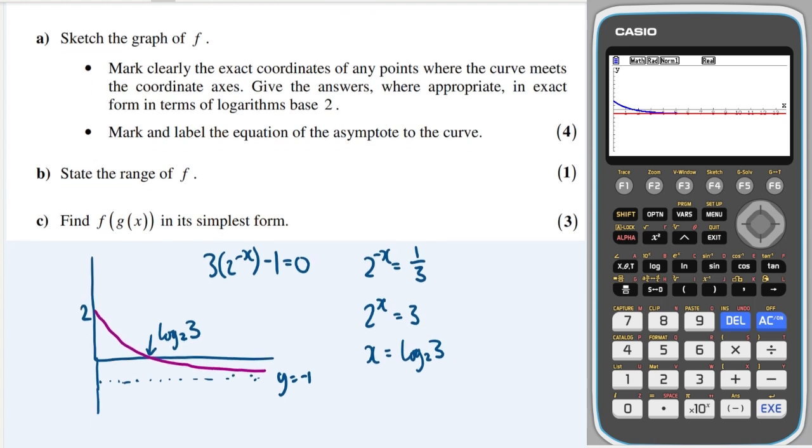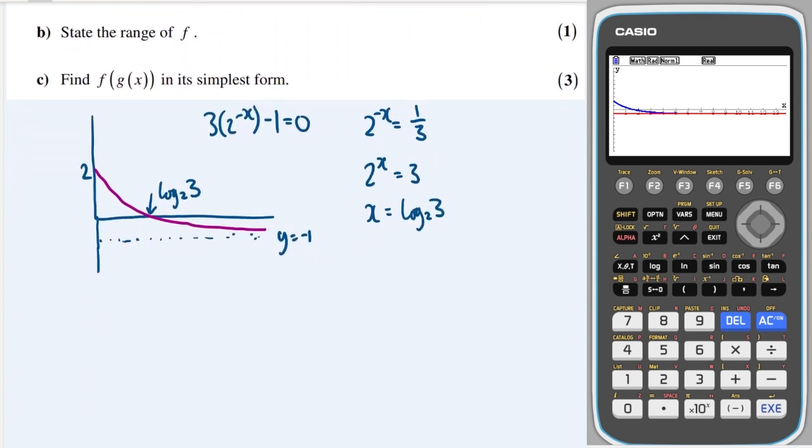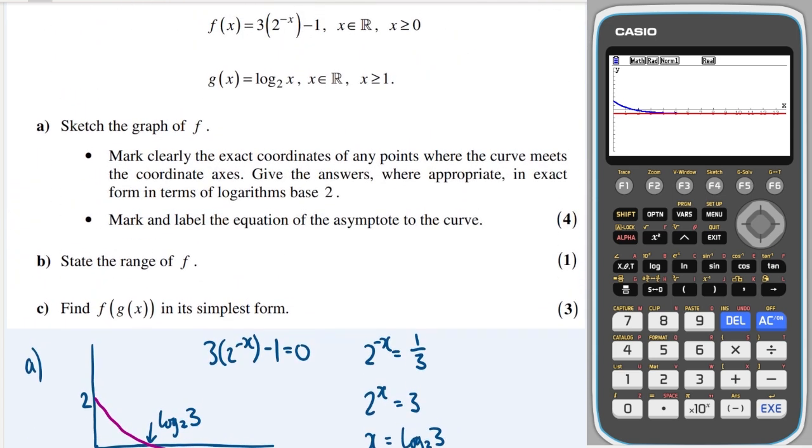Okay, great. State the range of the function. Well, that's quite straightforward from the graph. The maximum point is 2. The minimum point is -1, but the graph will never actually reach -1, so we need a strict less than inequality there. And y is less than or equal to 2, because x can be 0, so that means y can be 2.